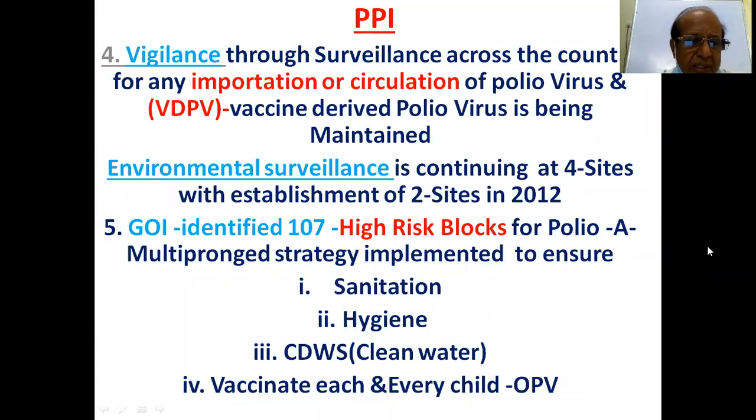GOI, that is the Government of India, identified 107 high-risk blocks for polio. A multi-pronged strategy was implemented to ensure sanitation, hygiene, clean drinking water systems, and to vaccinate each and every child. So vaccination, drinking water, hygiene, sanitation. These are the multi-pronged strategies.